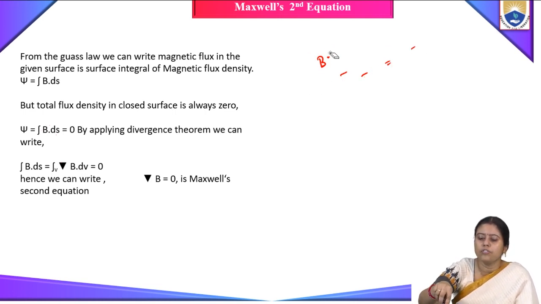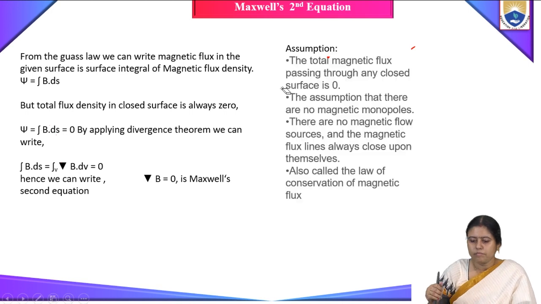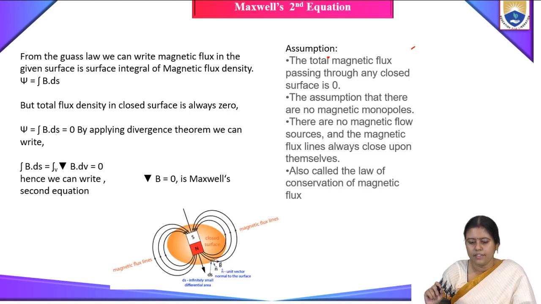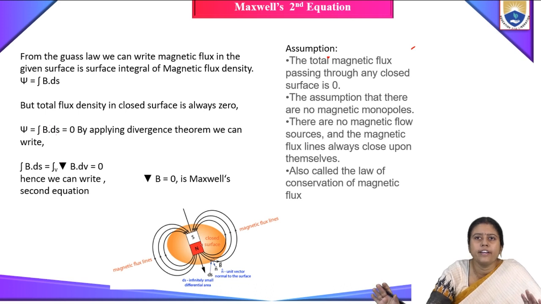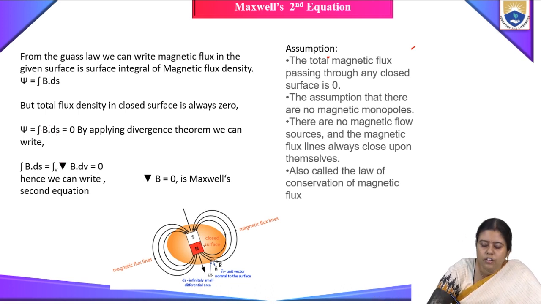We can also show here: this is the north pole and this is the south pole. As I told, because an isolated magnet is not practically possible, flux will start from the north pole and meet at the south pole, and what will happen? The total flux will be 0.